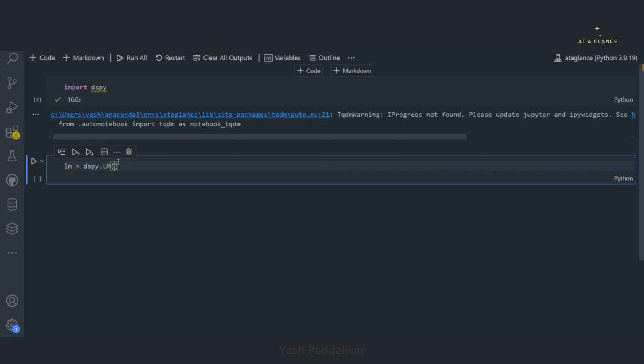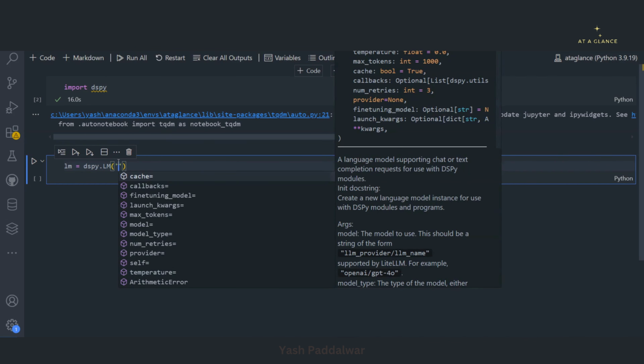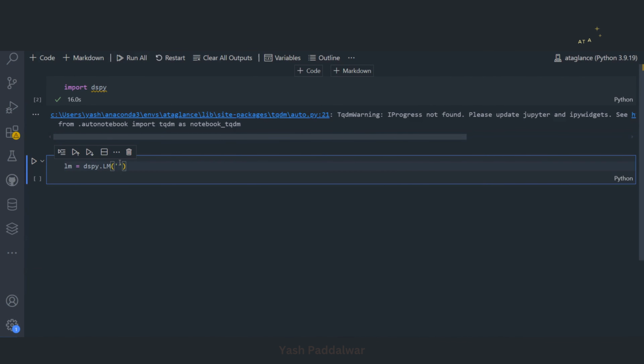Now what I'll do is, inside this, I'll simply pass in the path to that particular Groq model. So basically the name of the model is Llama 3.1 70B versatile, and next we have to also provide the provider from where you are accessing this particular model. Since we are accessing it from Groq, you have to write the provider as Groq. Now, how you can get the exact name of the provider, I'll tell you in a moment.